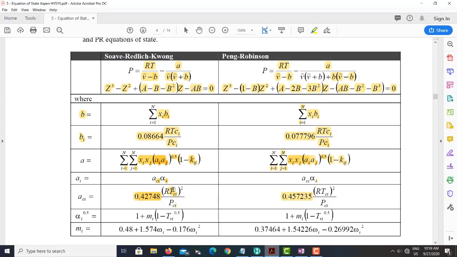Okay, now this is done. Now what is left is alpha. So what is alpha here? They represent alpha in terms of reduced temperature, and they add some m term here. M is basically defined in terms of the eccentric parameter. The eccentric parameter is about molecular shape, how the molecule looks.